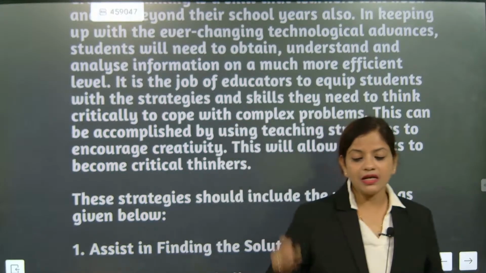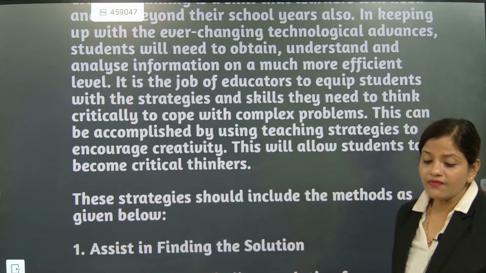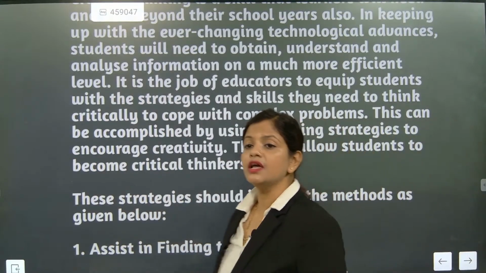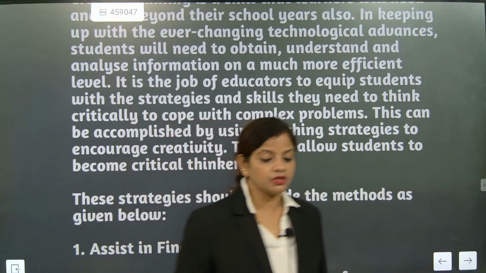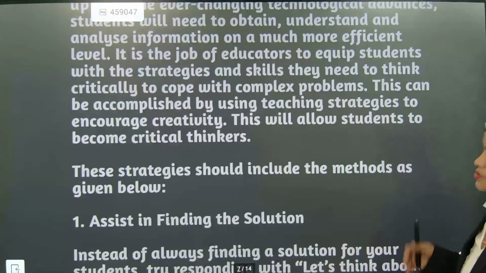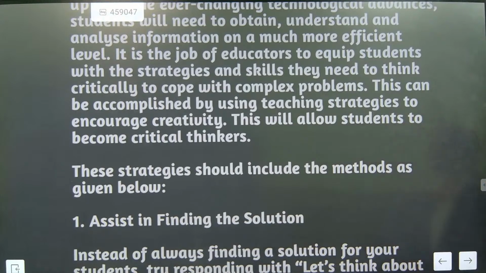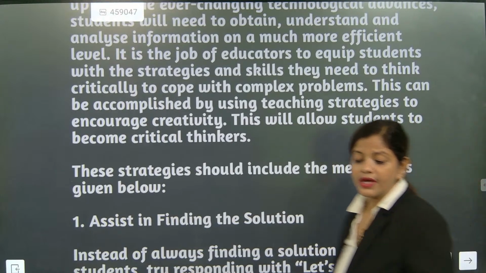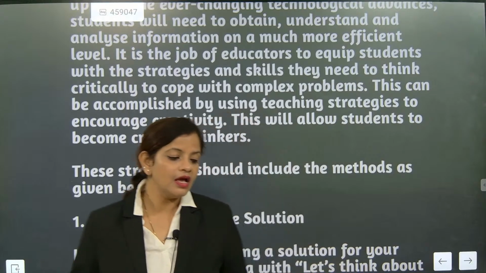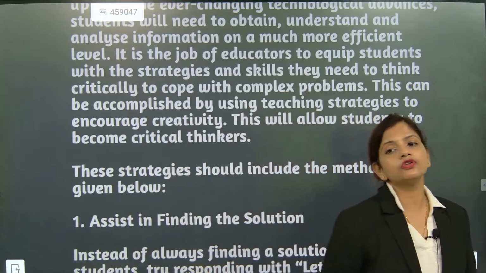And they will let you have critical thinking, understood or not, and they will make you think critically to accomplish your task. So these are different parts, understood or not. Now these are strategies, so they will let you gain some strategies, and with the help of these strategies only you will be able to come up in your career. But these strategies you are building are coming because of critical thinking.